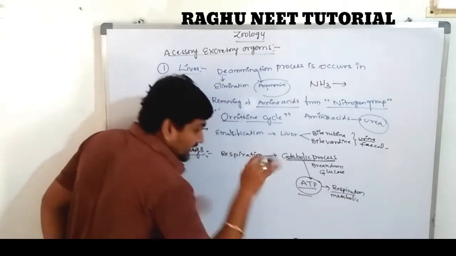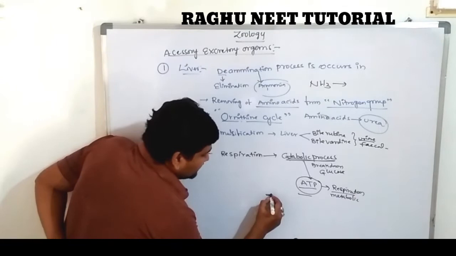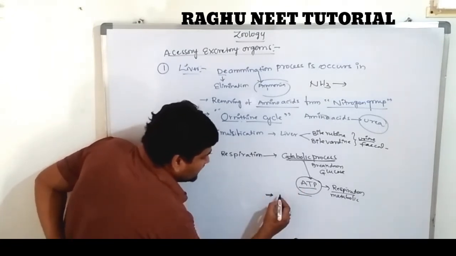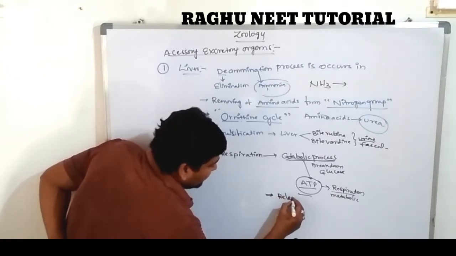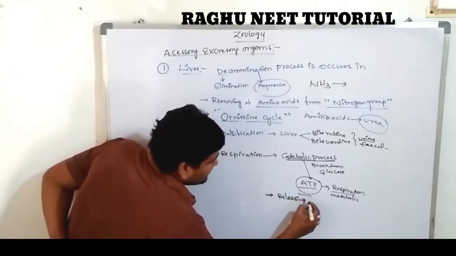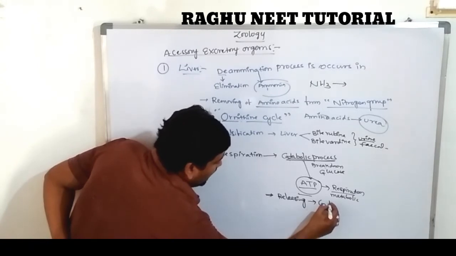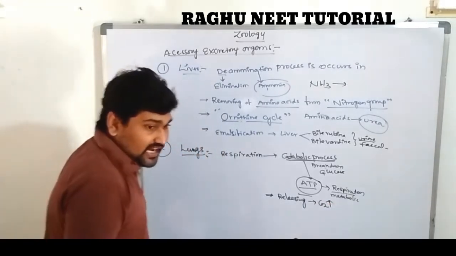After respiration, our lungs release some amount of carbon dioxide outside. How much?